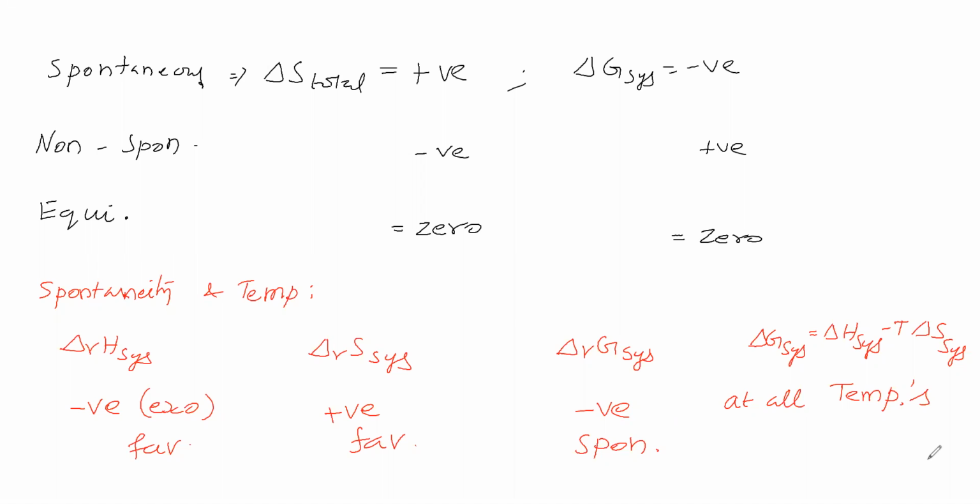Next, we will take delta H of the system as positive. That means endothermic, and endothermic means unfavorable, because we have to supply heat. Then delta S system is negative, meaning randomness of the system decreases.